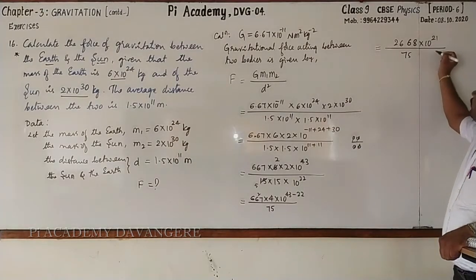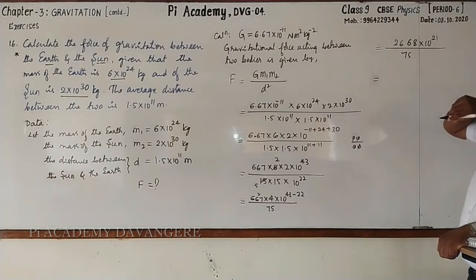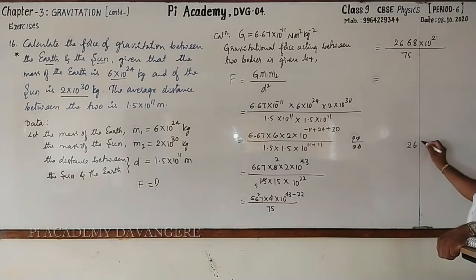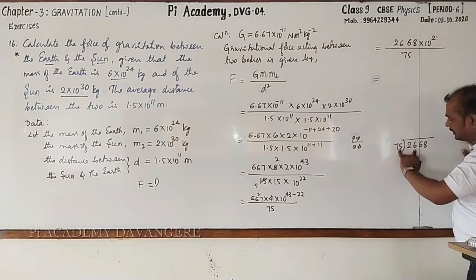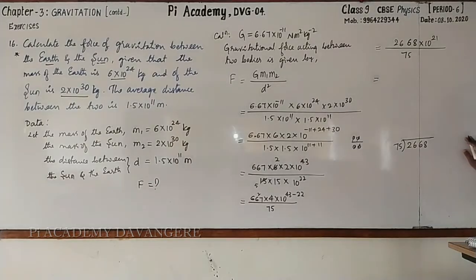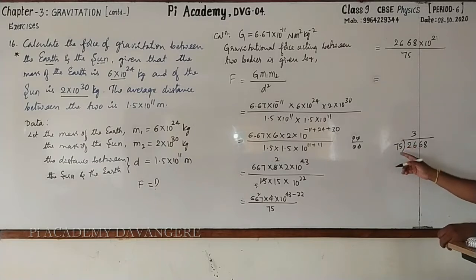It is 21. This is equal to, let us go for dividing 2668 by 75. 2 is not divisible by this. 26 not divisible by this. Then take 266. Then how much are 75 3s? 75 times 3 is 210, 5 times 3 is 15, 210 plus 15, 225. Right? Then it is 6 minus 5 is 1, 6 minus 2 is 4. Carry down 8,